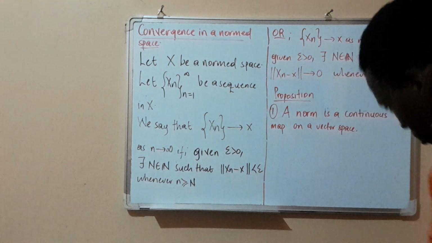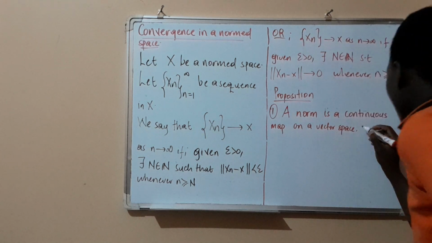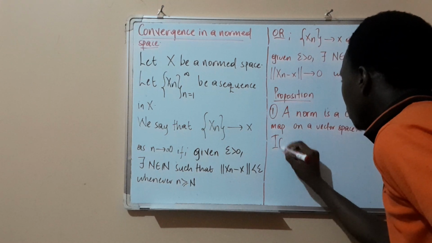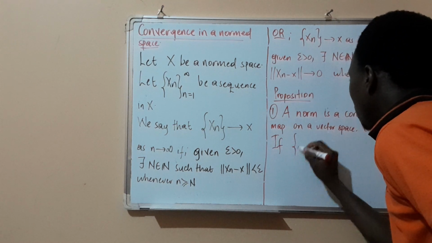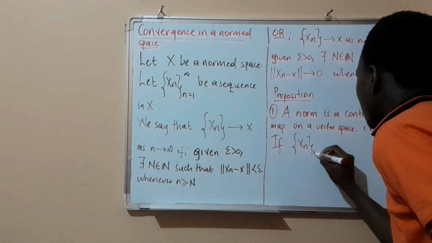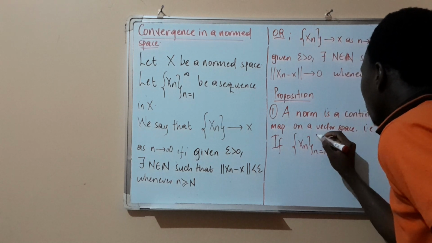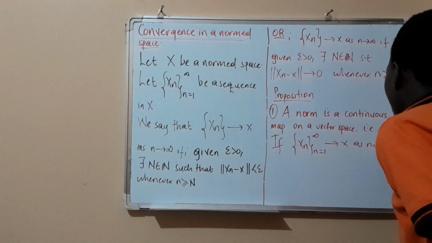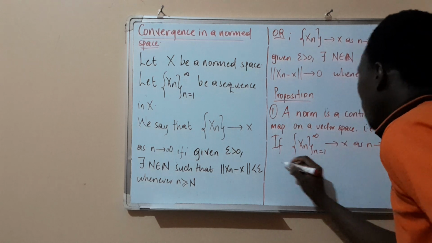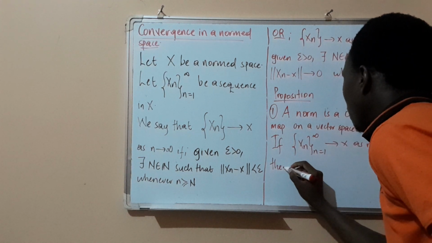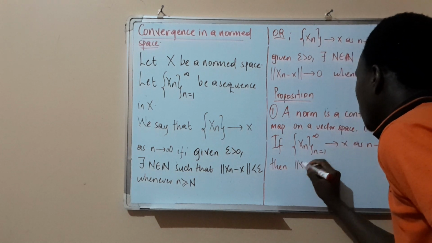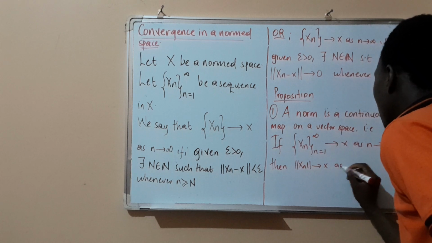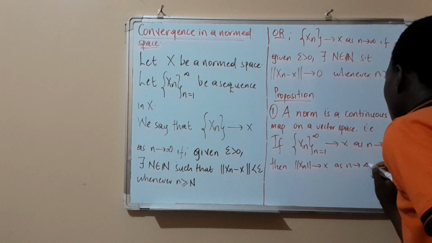Now, what we mean by this, i.e., if a sequence x_n converges to x as n goes to infinity, then the norm of x_n should also converge to the norm of x as n goes to infinity.